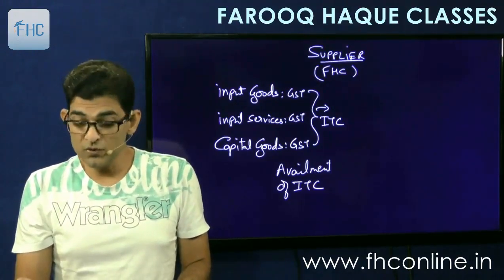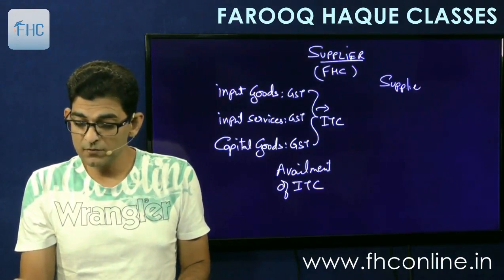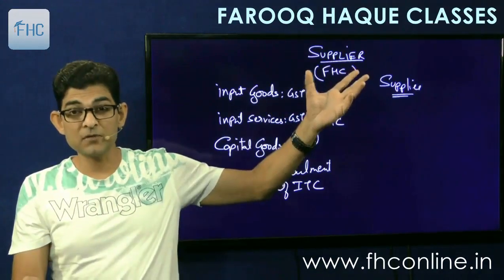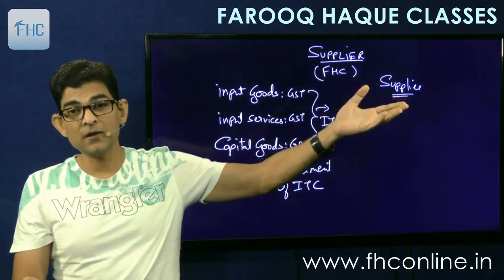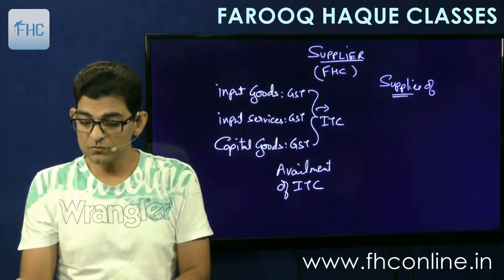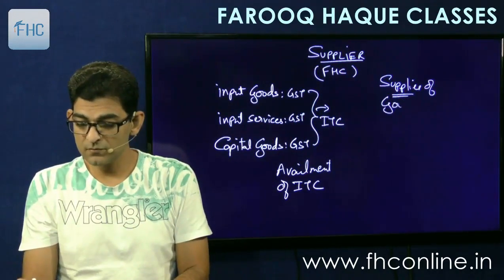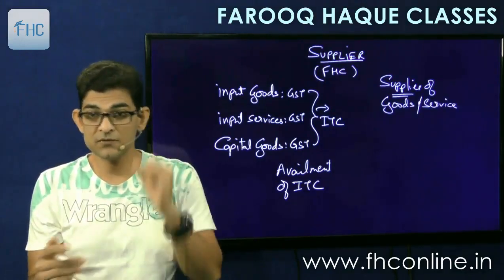Now what I'm going to do is my output supply. My supplies will depend upon who I am. If I'm a service provider, my supply will be service, or if I'm a manufacturer or a trader, my supply will be of goods. So supply of goods or service, as the case may be, or both. We can be supplying both goods as well as services.